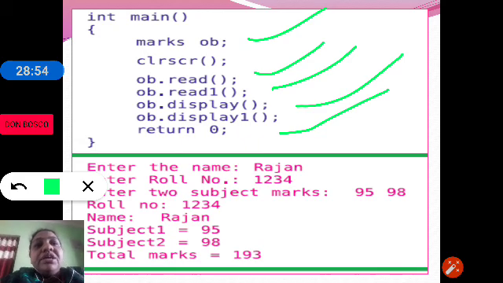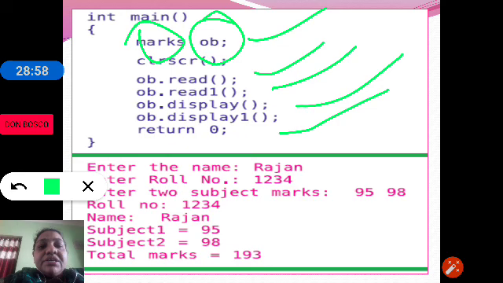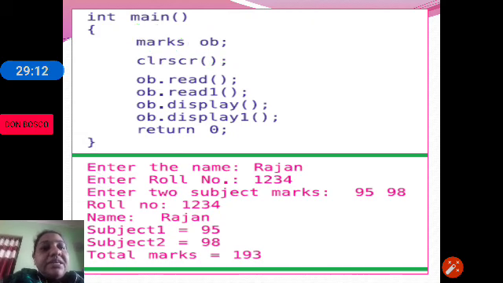So there is only one object created, for marks. There is no object created for student. Student is the base class, so we need not create an object for the base class. With the derived object, we can access the members of the base class as well.